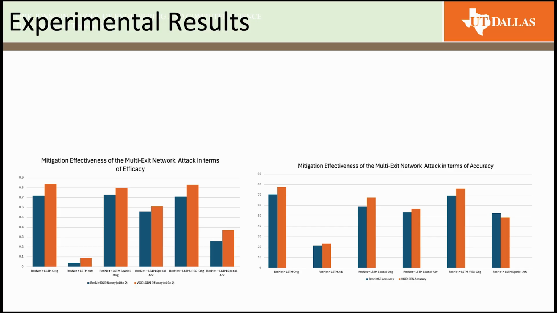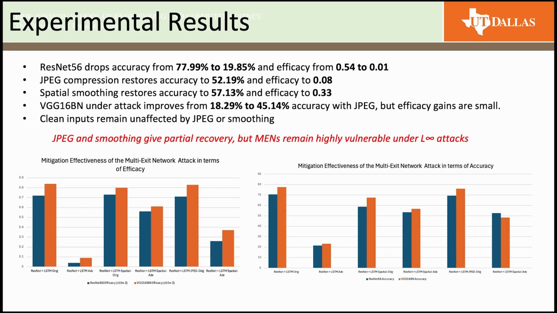In terms of mitigation effectiveness for multi-exit networks, our key takeaway here is that overall JPEG and smoothing provide partial recovery, but multi-exit networks remain highly vulnerable under infinity attacks. The efficiency benefit of these models cannot be reliably preserved under adversarial conditions.